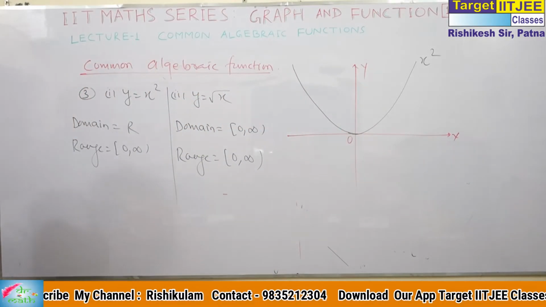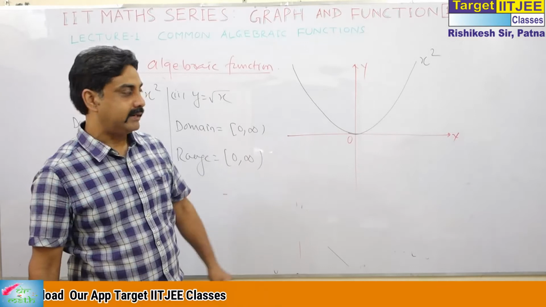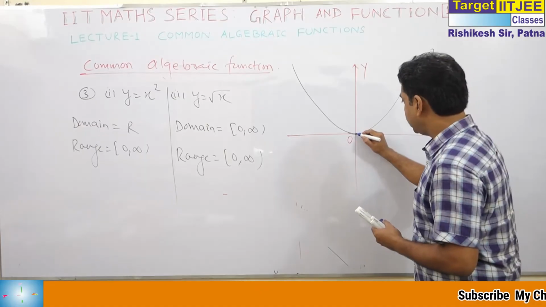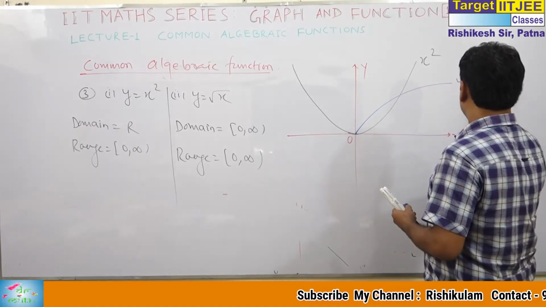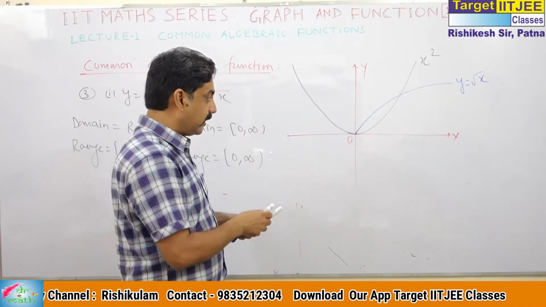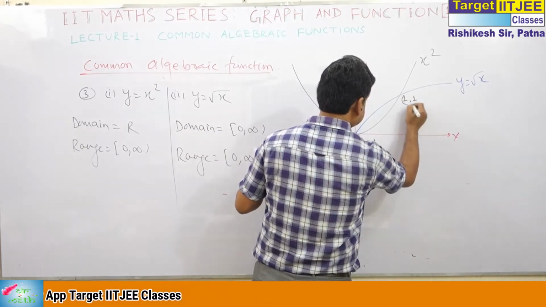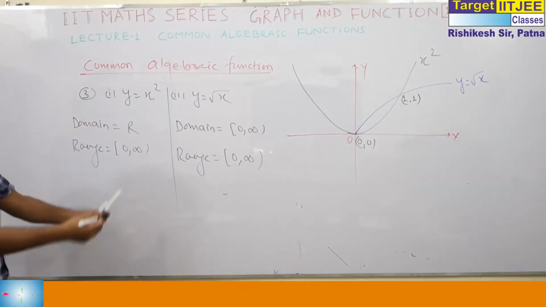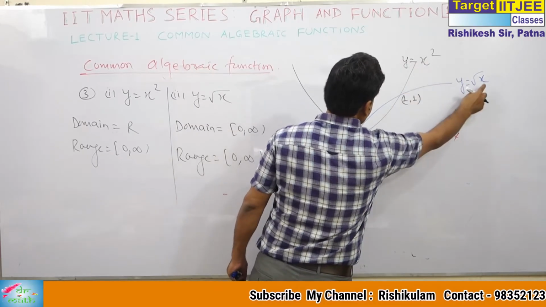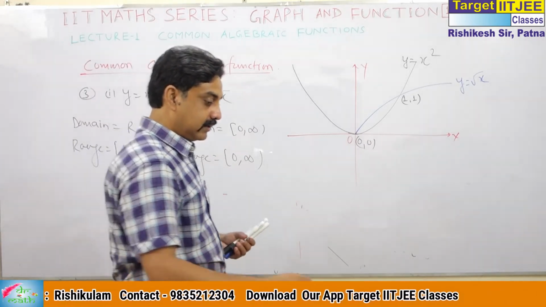And what is the graph of y is equal to root x? You can see, I am drawing it. This is the graph of y is equal to root x. You can take points and draw the graph. Both meet at (0, 0) and (1, 1). If you solve them, you can see that (1, 1) and (0, 0) satisfy both equations.